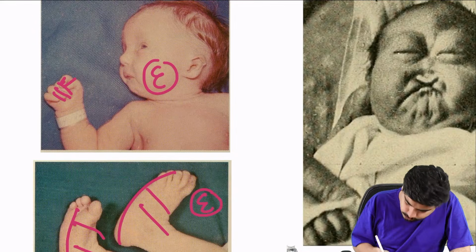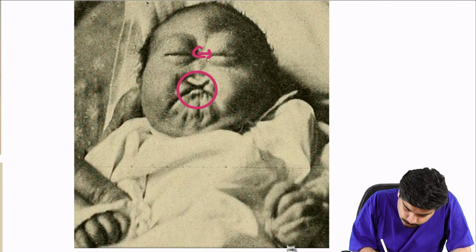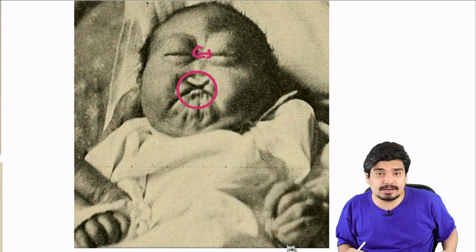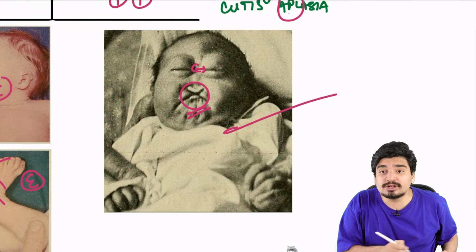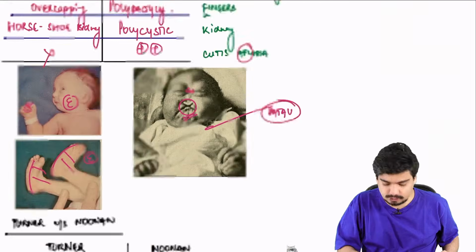What is this? You can see the cleft palate. You can see holoprosencephaly. The eyes, they are not separating out. What is holoprosencephaly? Non-separation of cerebral hemispheres. So cleft palate, holoprosencephaly. This is Patau syndrome.